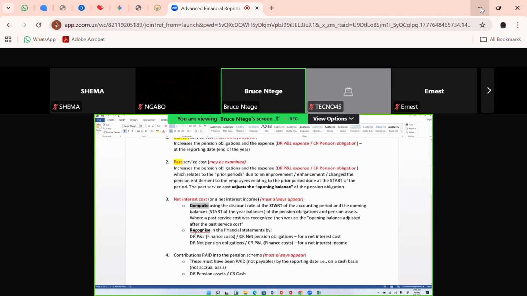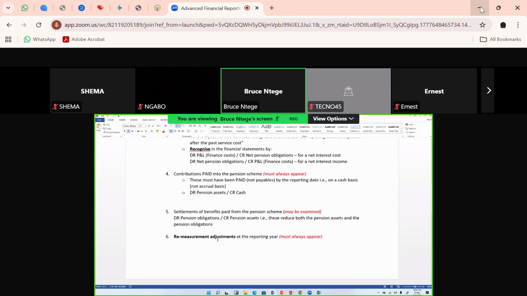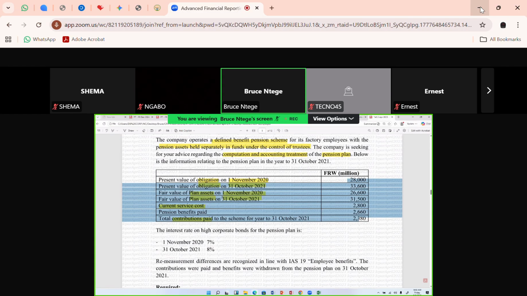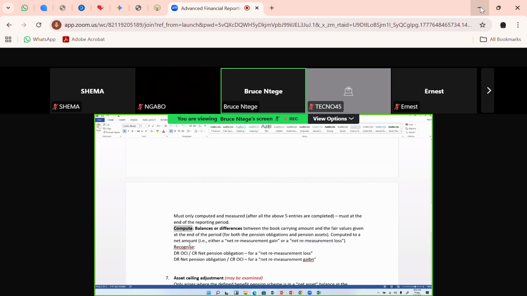Then you must go ahead to recognize it, but it must always be there. Number 4, what must always be there is the remeasurement differences. Again, they will not give it to you because you must compute it yourself. So don't say, Bruce, I'm not seeing the remeasurement adjustment here. No, you are going to compute it yourself. There's no figure for it here. The examiner will not give it to you as a figure. He will expect you to compute it. Then you go ahead to recognize it.